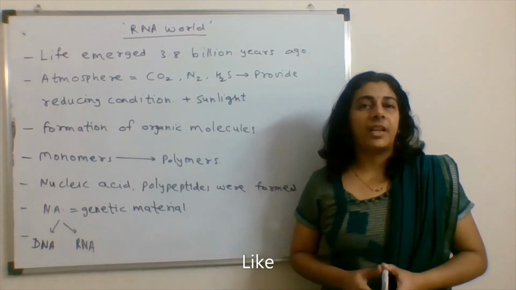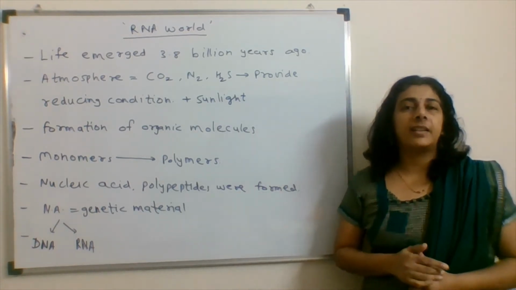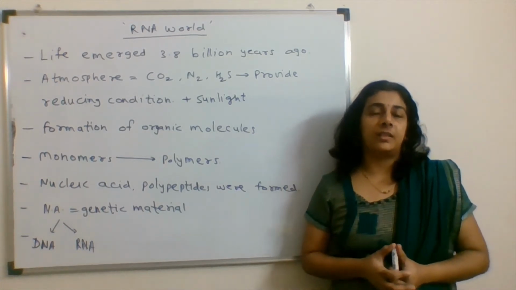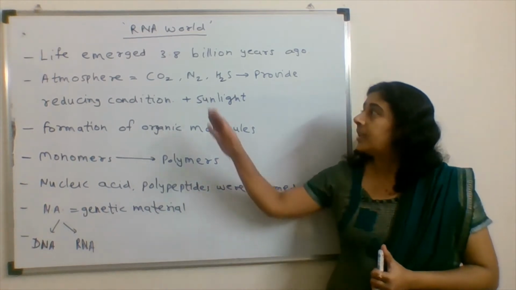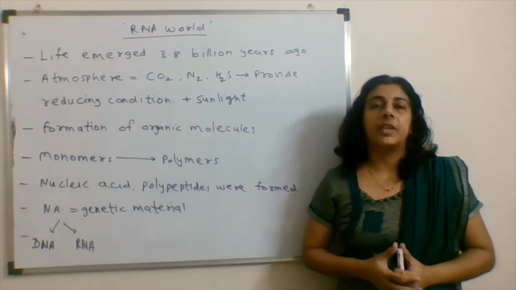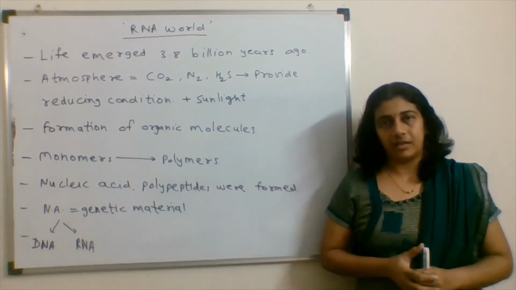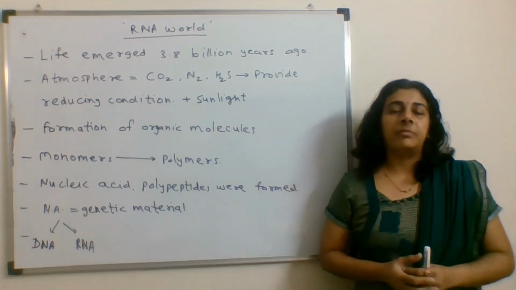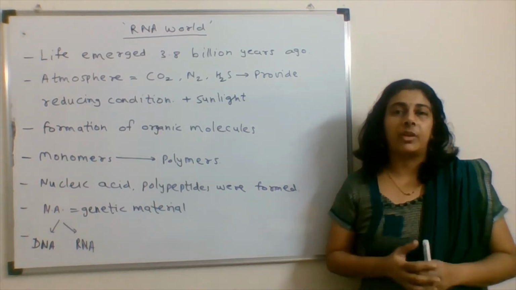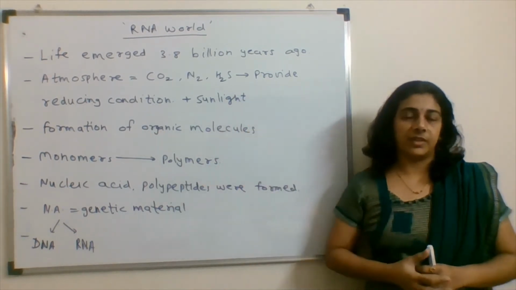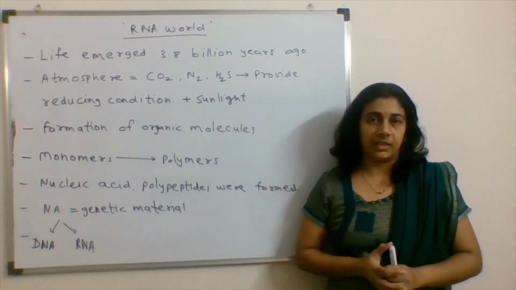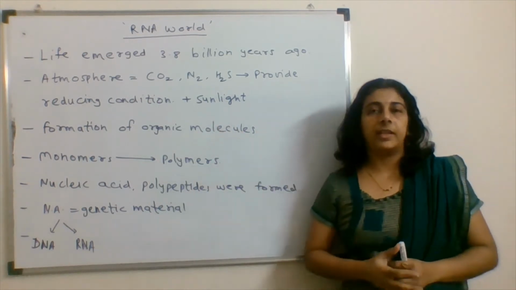When we think about life on the earth, we find that it started 3.8 billion years ago. At that time, the atmosphere on the earth had nitrogen, carbon dioxide and H2S. Some hydrogen and water vapors were also there. When Miller and Urey performed this experiment in lab conditions, they found that the formation of macromolecules takes place in this atmosphere. So this atmosphere is useful for a reducing condition, and sunlight was also there.